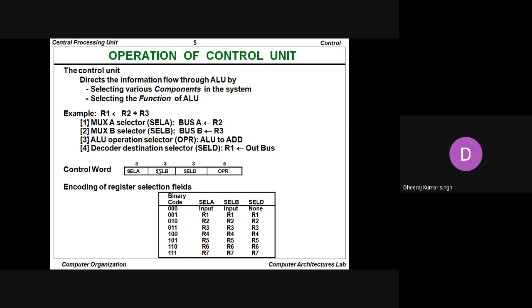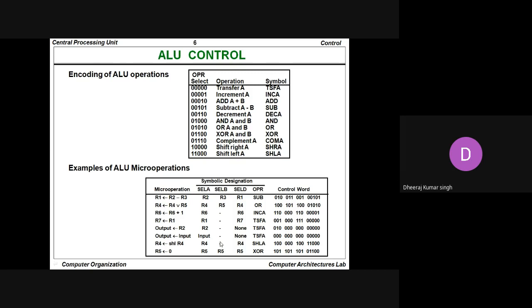So the control word is defined by the registers, input register or output register, as well as the control operations or control functions. The encoding of the register selection fields can be done, and this may vary from system to system. So if the hardware changes, this particular coding will change. Again, this is the simple one we have taken here.